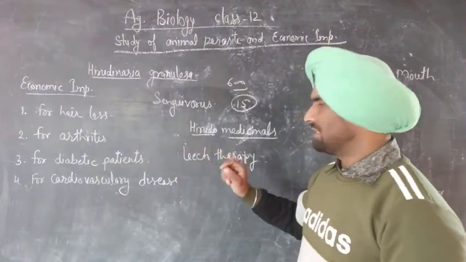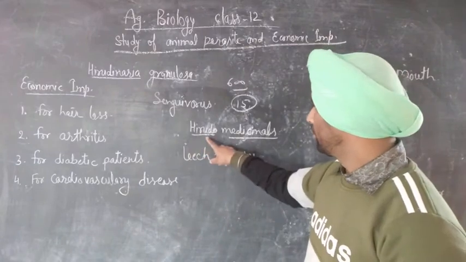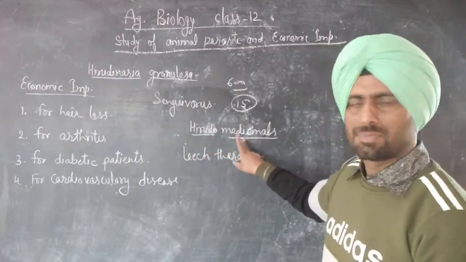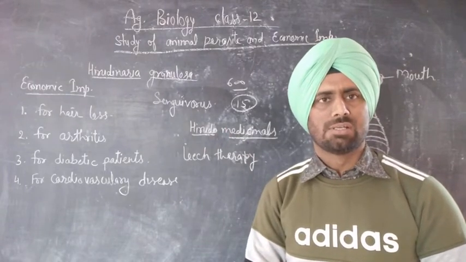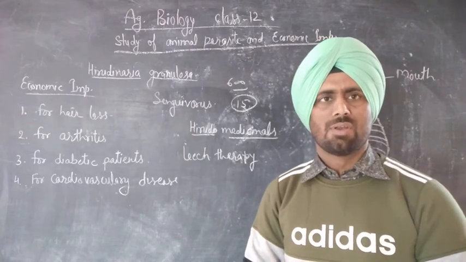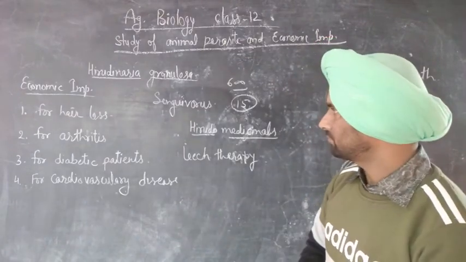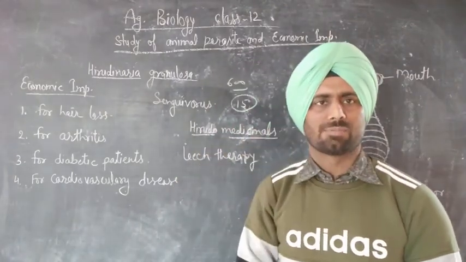The main species which is used in leech therapy is Hirudo medicinalis. Hirudo medicinalis is the main species widely used in leech therapy. It is used in the following ways. First, it is used for hair loss.